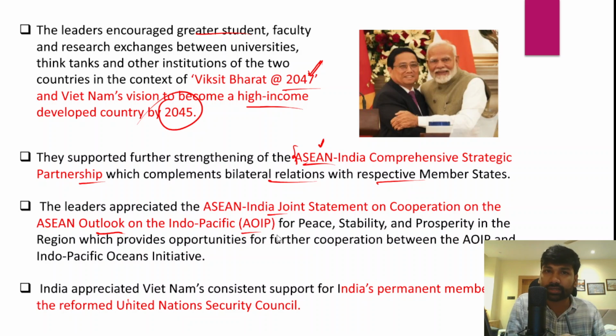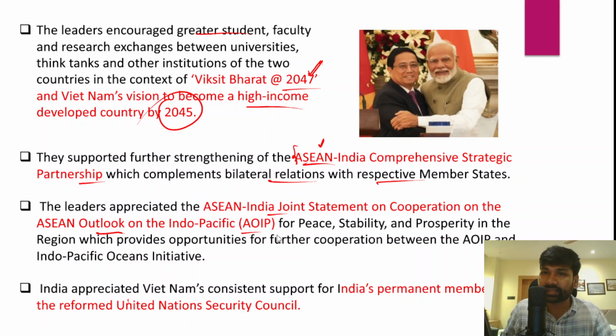Now, the Indo-Pacific, geostrategically a very important region, has been gaining a lot of prominence. And in fact, all the countries have accepted ASEAN centrality in the Indo-Pacific region.